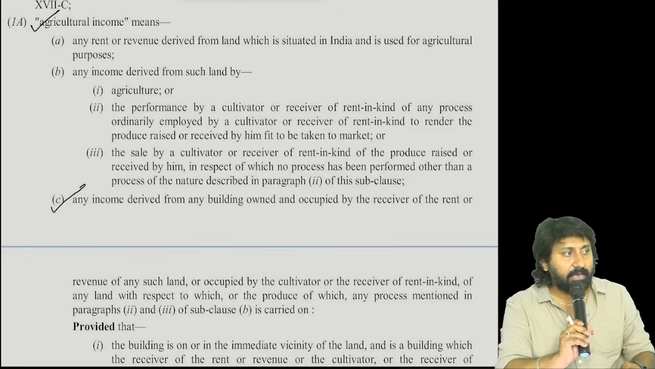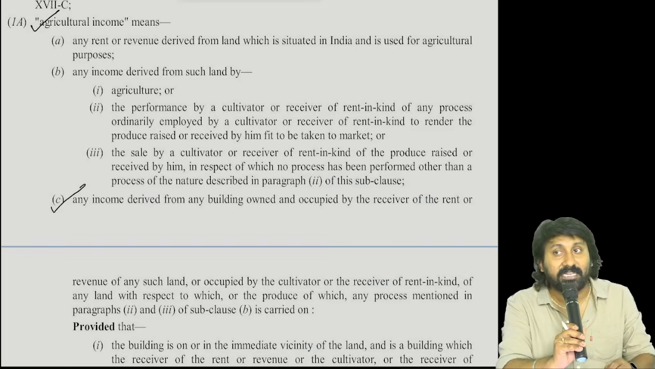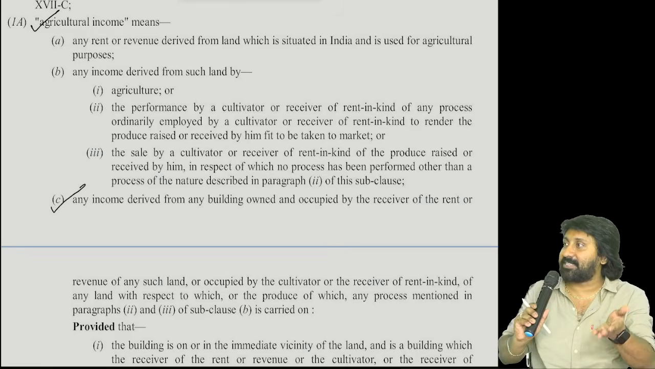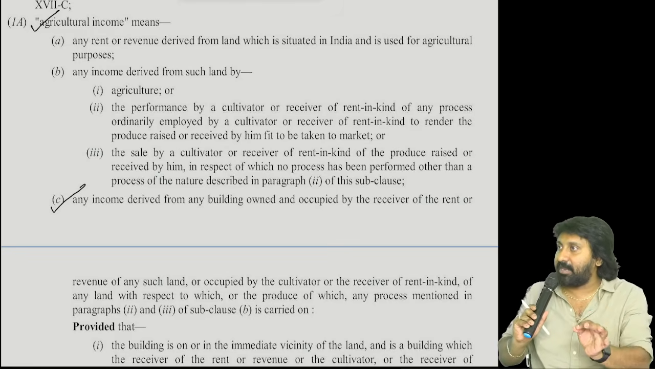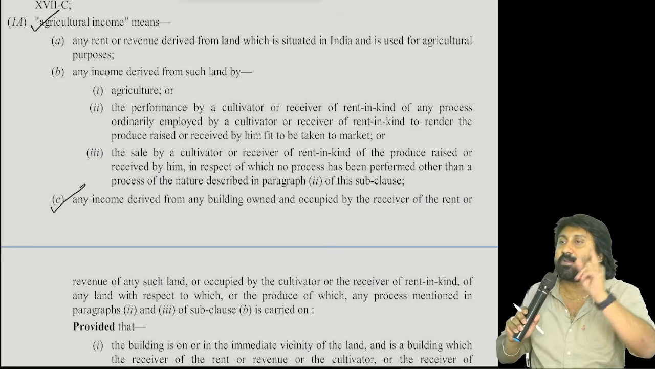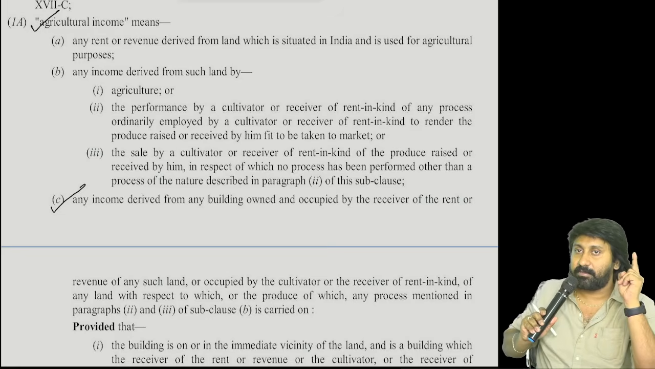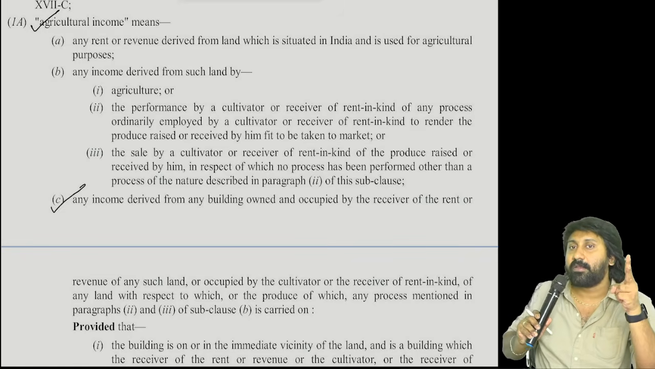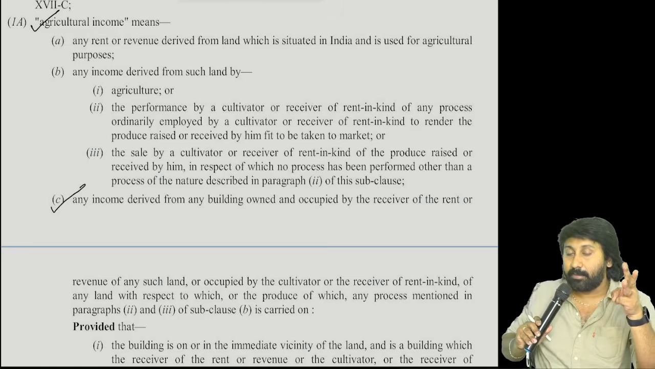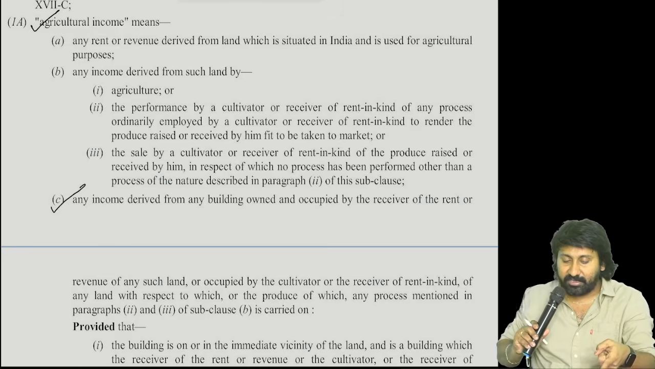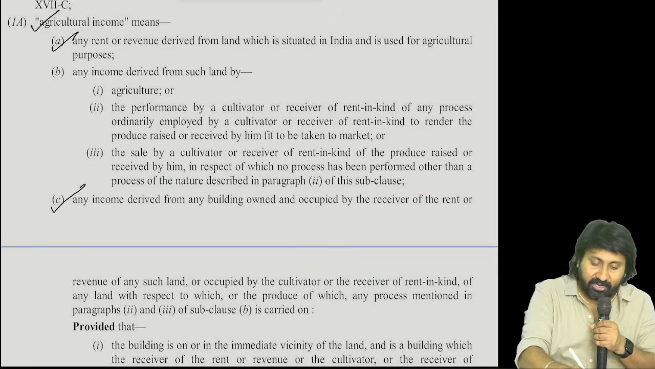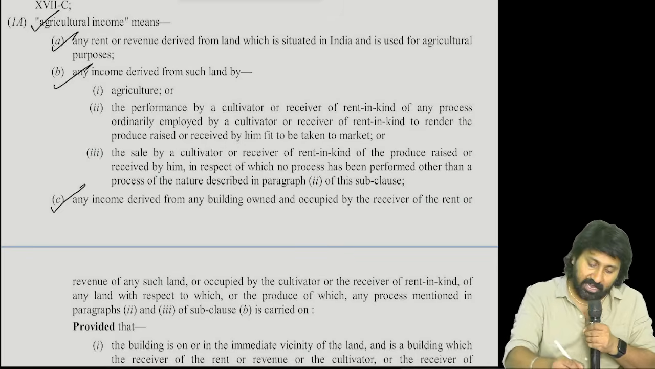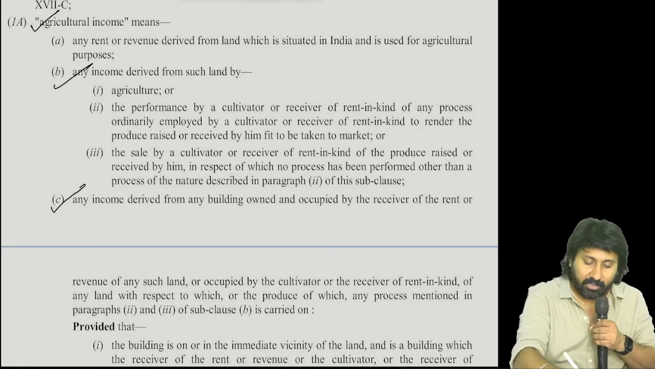Any income derived from such land. Which land? Such land. Such land means what? Indian agricultural land. First one, it should be a land situated in India, used for... Again he is using which word? Such land. See, this one already completed, this one already completed. Correct? Let's read directly C now. A, B you need not read.